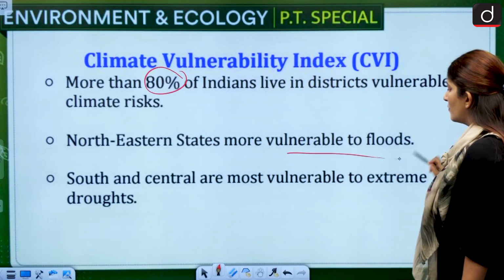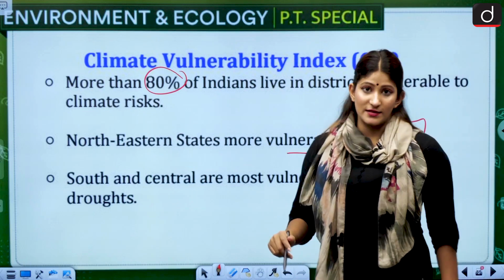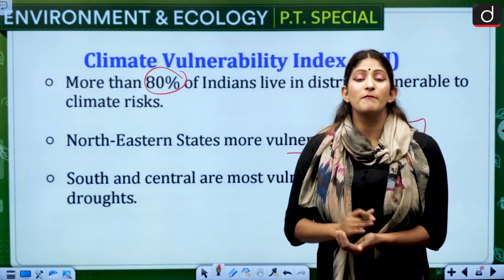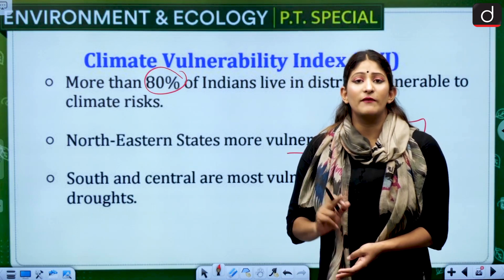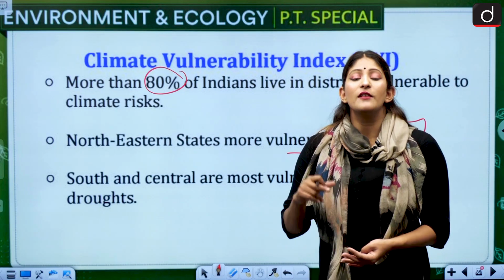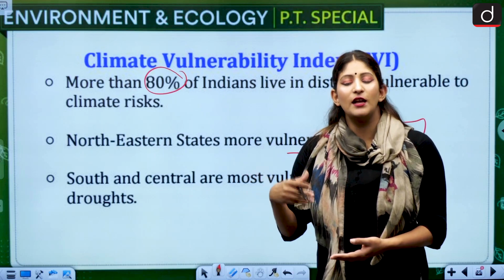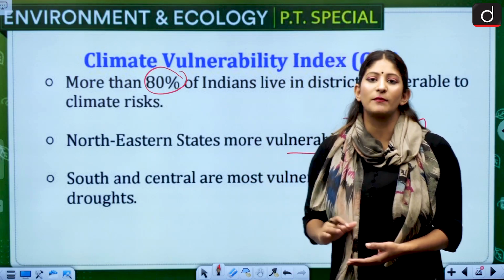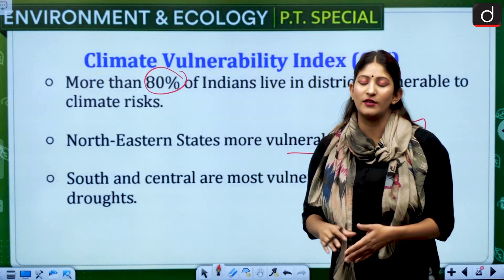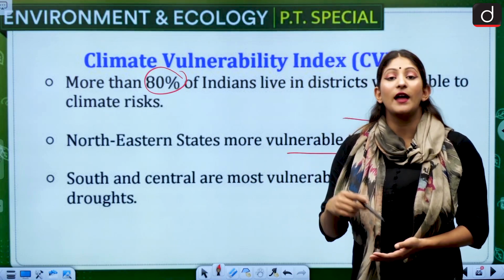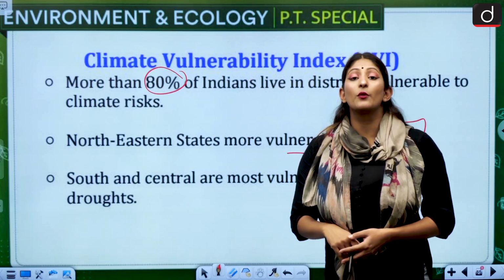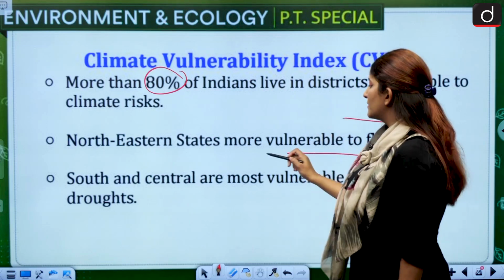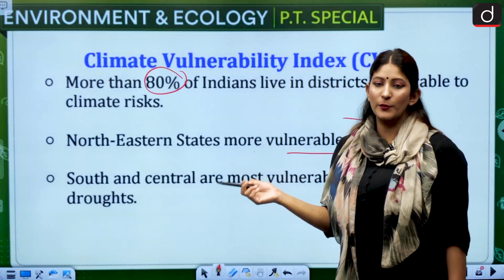Northeastern states are more vulnerable to floods because there are many rivers flowing through the northeast, such as the Brahmaputra. We have the Ganga, the Ganges river. It's also called Ganga in Hindi, and in English it's Ganges. Please don't get mad if somebody says don't call it Ganges. So Ganges or Ganga, we have the Brahmaputra river, we have the Gandak. So many rivers are there which are prone to flooding. Okay, and that is why northeastern states are more prone to flooding.